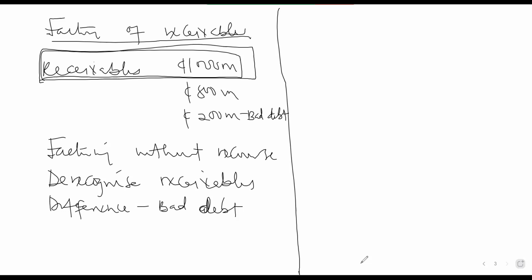It is as if they are using the receivables for a loan. They are using the receivables as a collateral security to take a loan or to take advance payment from the factoring company. So factoring with recourse.